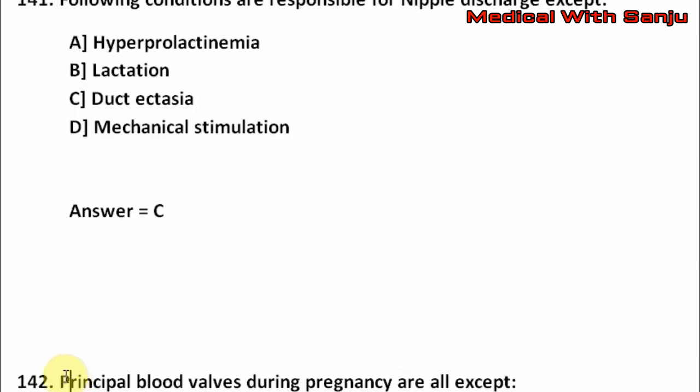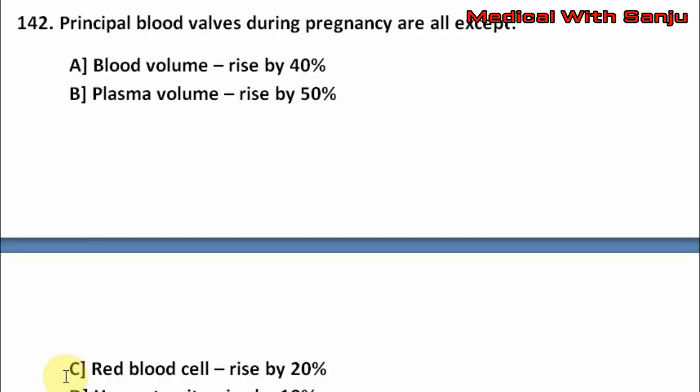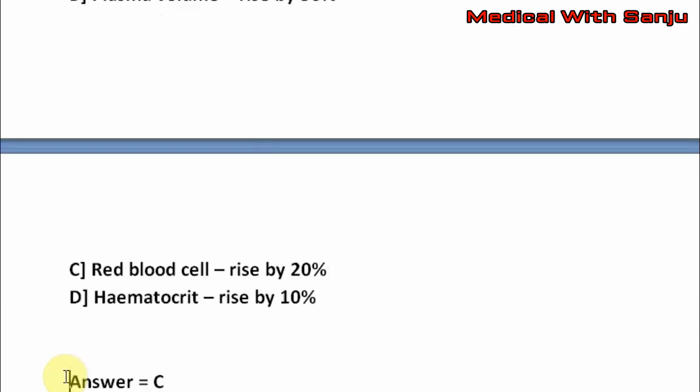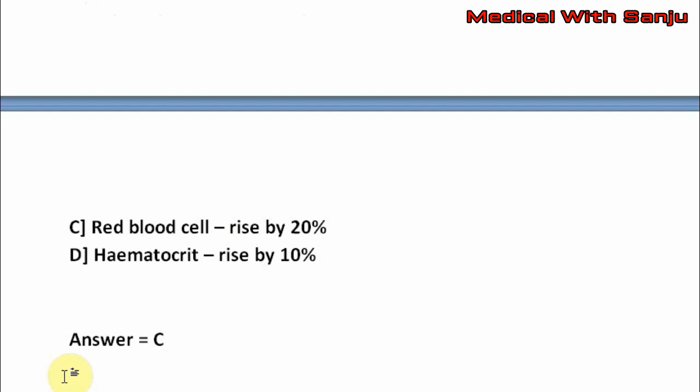Question number 142. Principal blood changes during pregnancy are all except option A, blood volume rise by 40%. Option B, plasma volume rise by 50%. Option C, red blood cell rise by 20%. Option D, hematocrit rise by 10%. The right answer is option C, that is red blood cell rise by 20%.